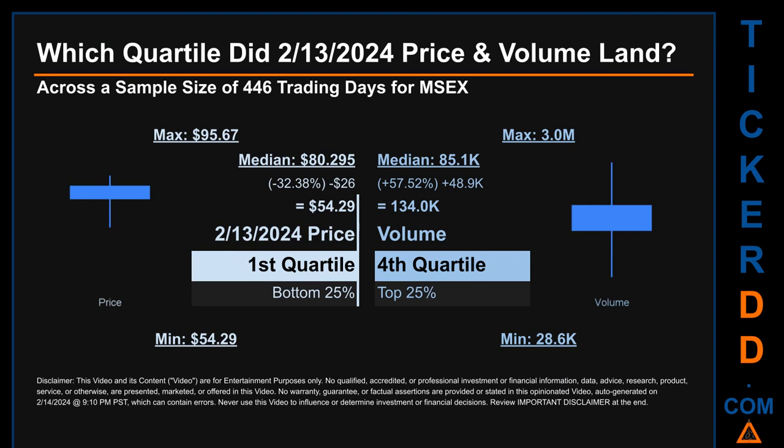Descriptively, MSEX has a median price of $80.295. Therefore, February 13, 2024 price was lower from that middle marker by 32.38%. The day's volume of 134,000 was more than the median by 57.52%.